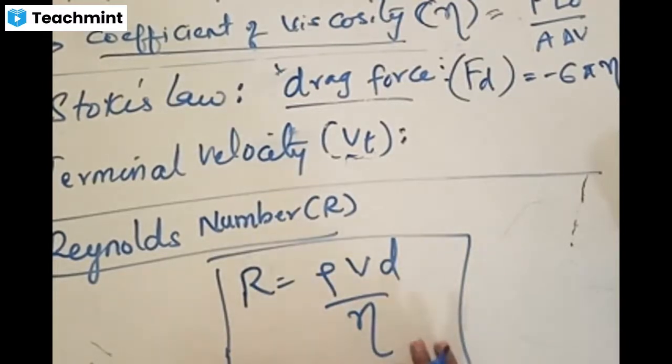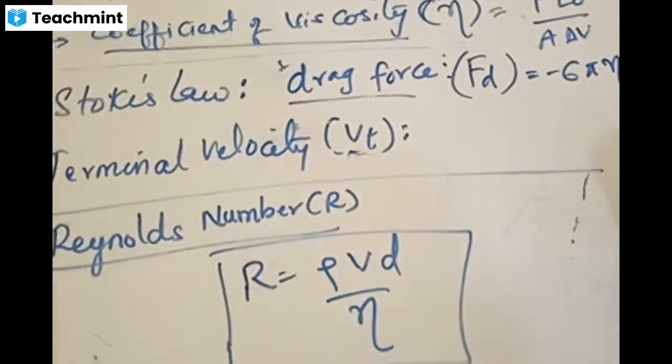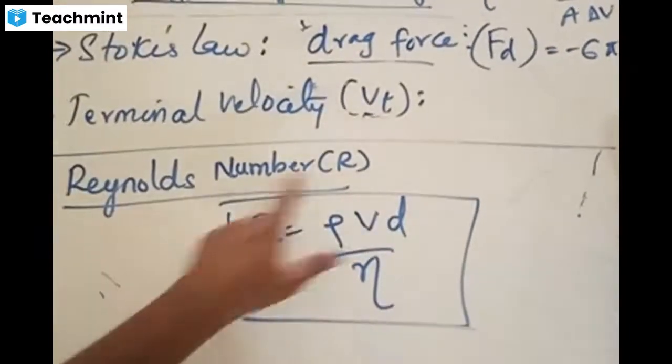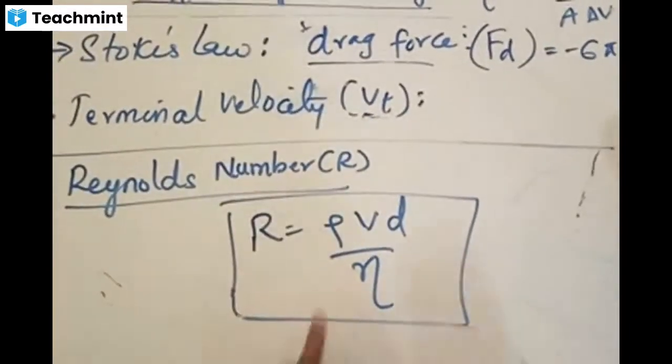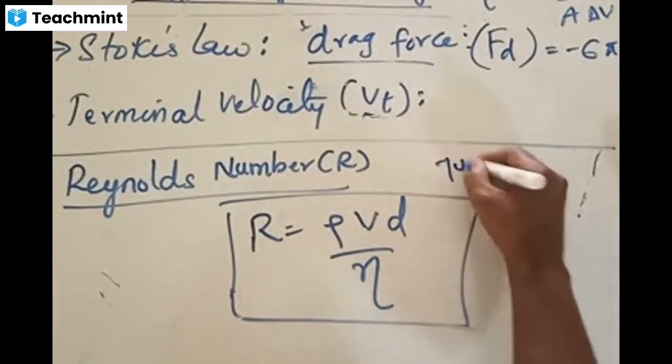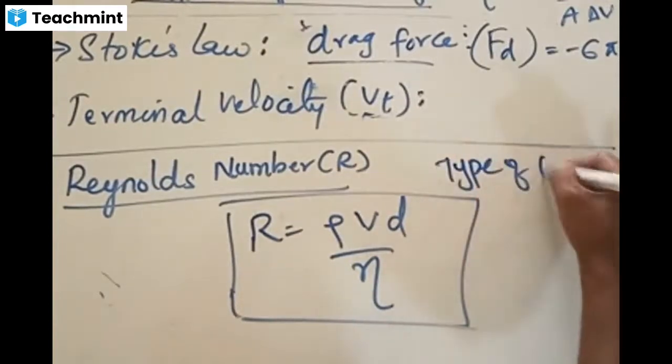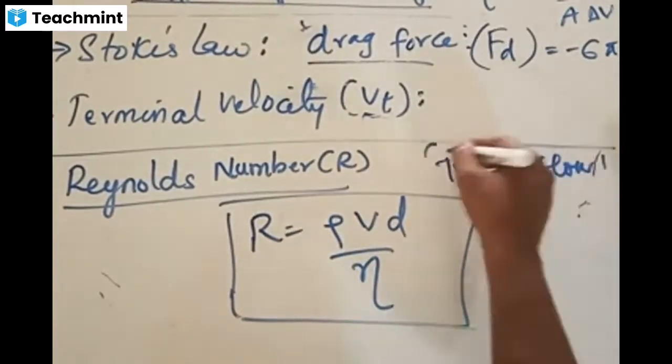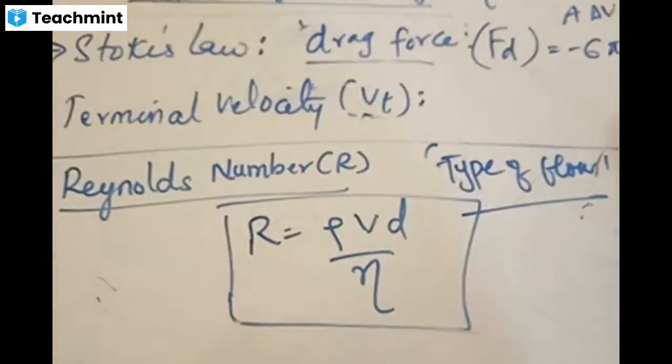Now, why this formula is needed is that Reynolds number gives a formula to identify the type of flow of a fluid. What is the use of this Reynolds number? It gives information about the types of flow.